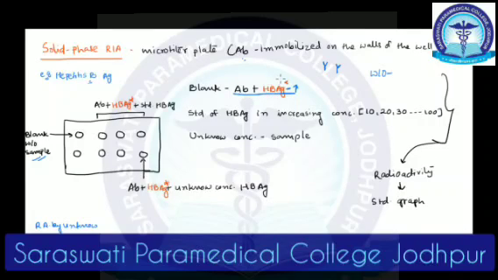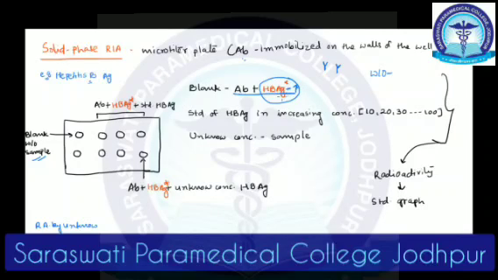As we just saw in the principle, the amount of labeled antigen should be more than the available antigen binding sites. So the first well will be blank, where we only have antibody and labeled antigen. That will give us 100% radioactivity, because all the antigen binding sites would be occupied with the radiolabeled antigen. Simple to understand.